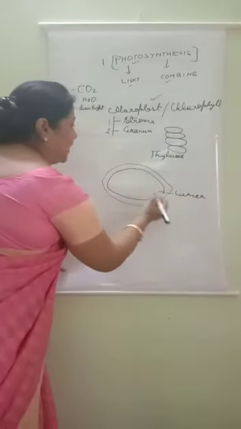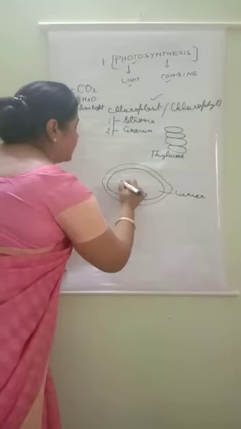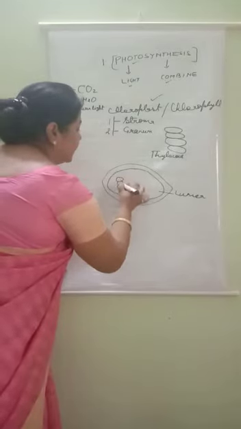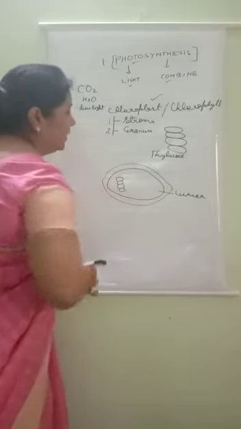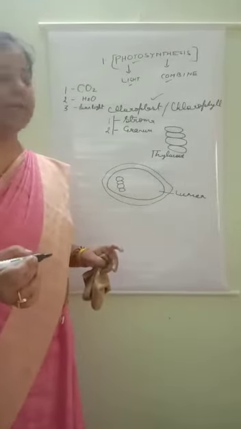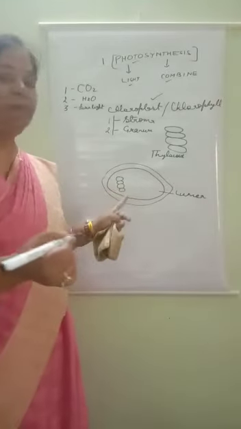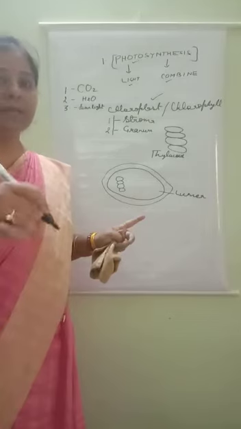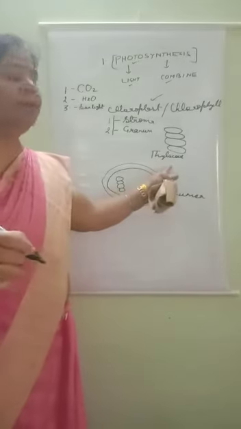In that lumen two parts are there, granum and stroma. Grana are basically stacks of thylakoids, coin-like structures arranged in a group, and those coin-like structures form thylakoids.